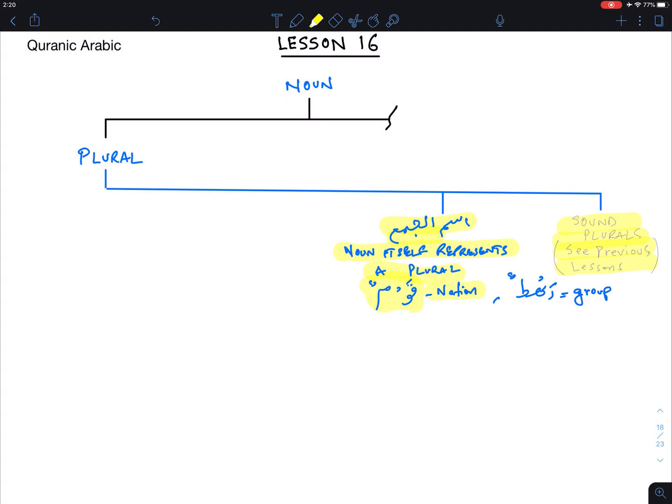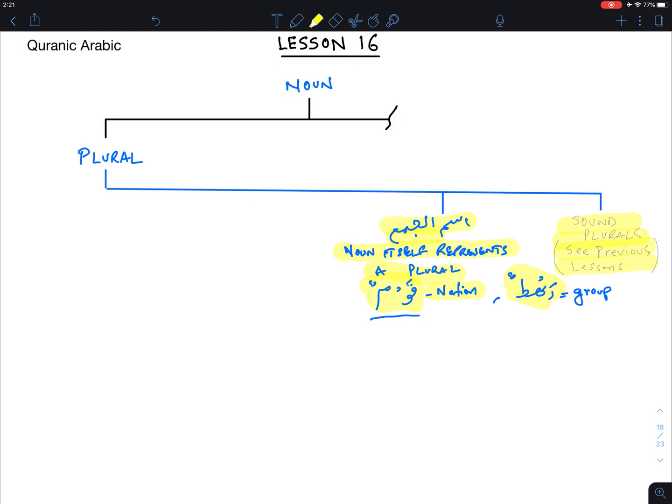Even though the word itself, qawmun, does not have any signs that you can tell, like qawmuna, waw noon addition, and so forth, you don't see that here, but the very fact that the noun represents a group of people, it's treated as plural. The other one that's there is rahtun, which refers to a group. So again, it's a noun that's treated as plural when it comes in a sentence.